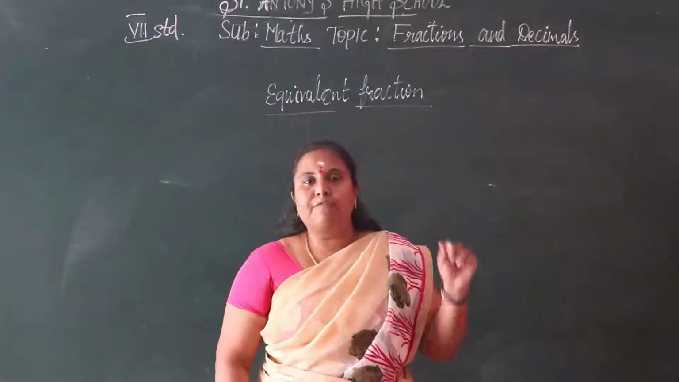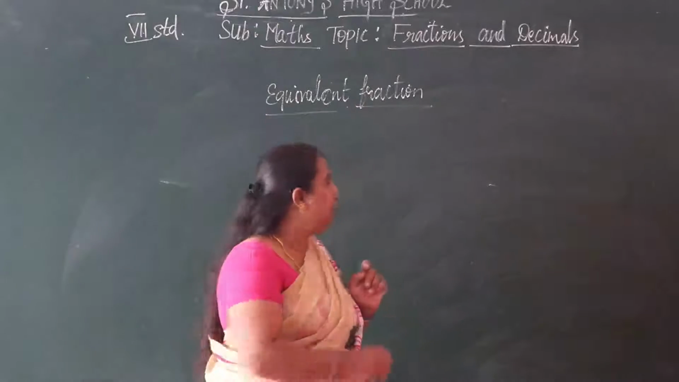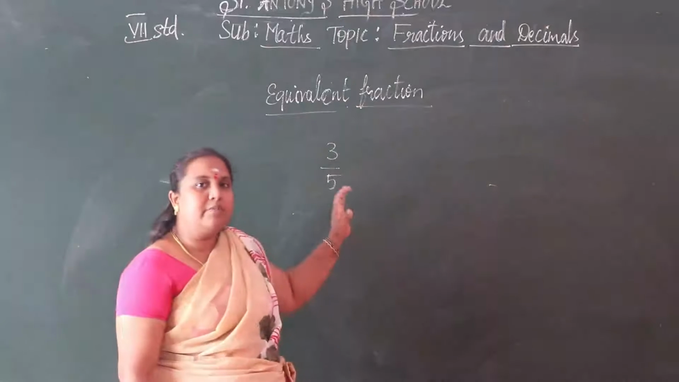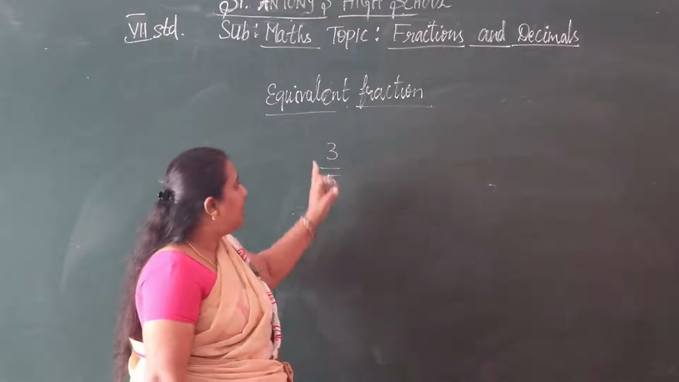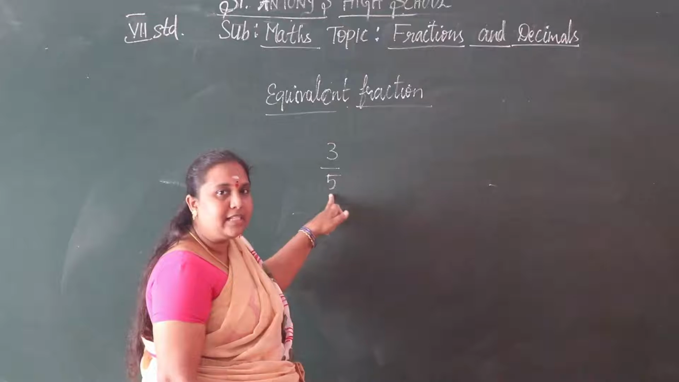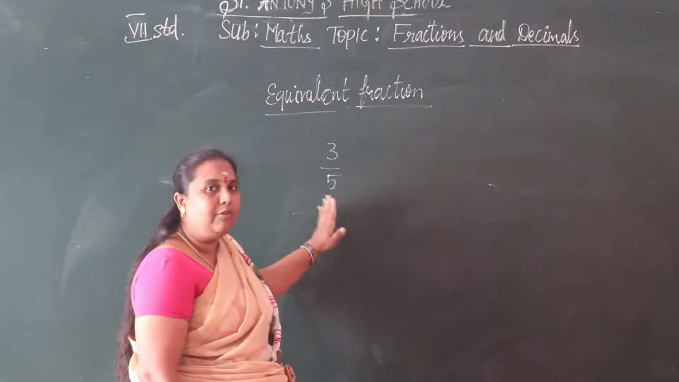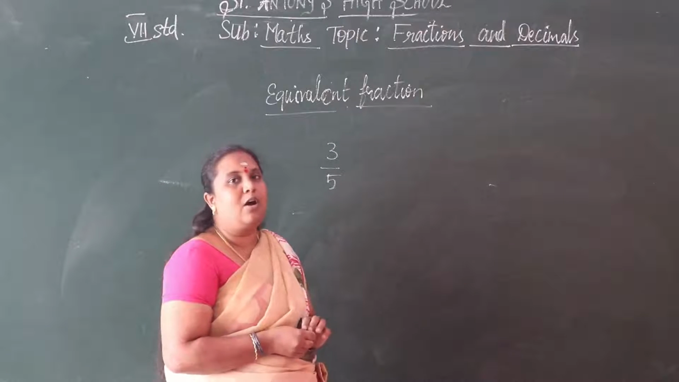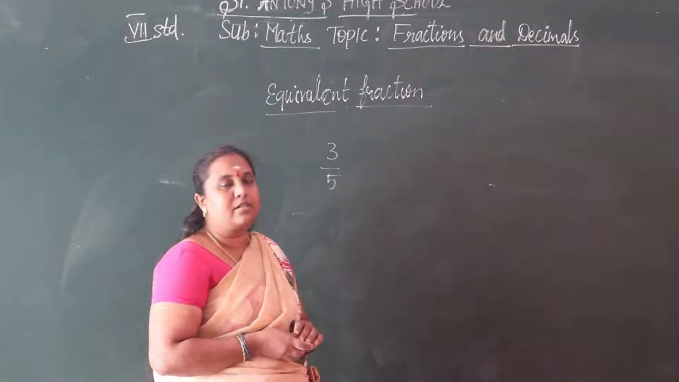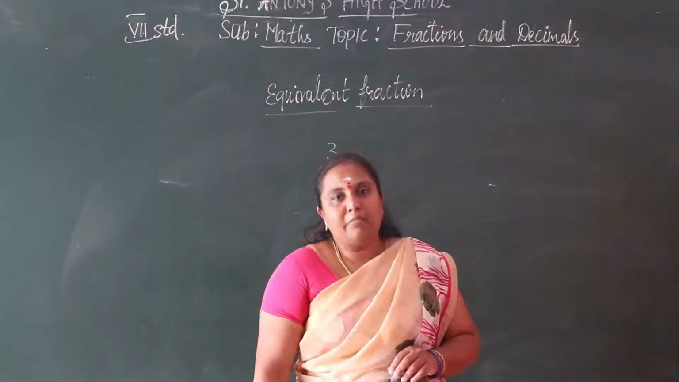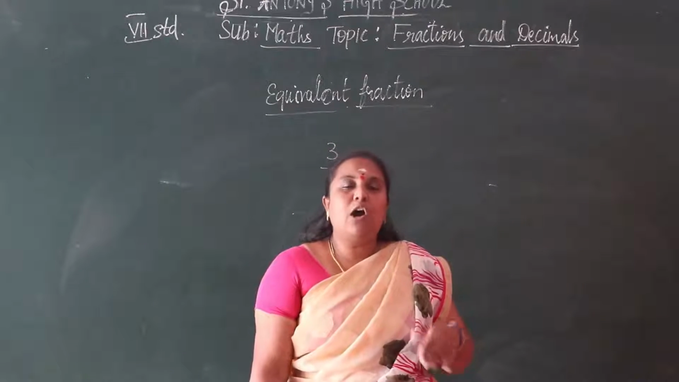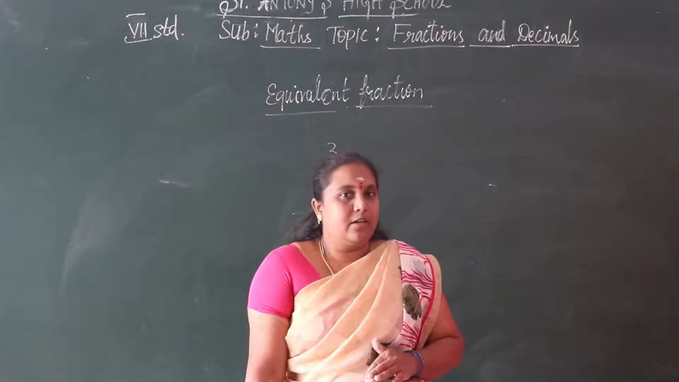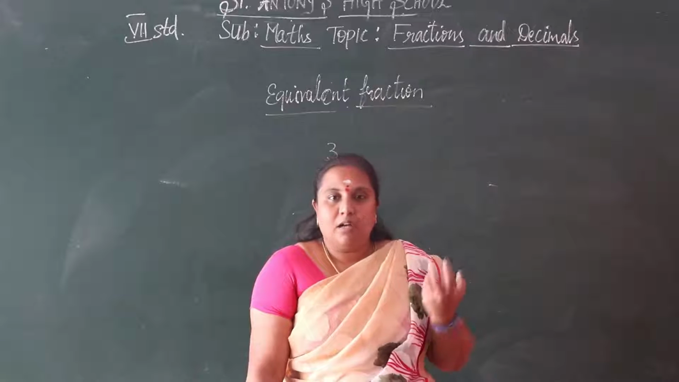So if we have a fraction, example 3 by 5, a number which is in the form of a by b, we can say it is a fraction. If we have a fraction like this, how to find the equivalent fractions? We can multiply or divide by the same number on the numerator and denominator.